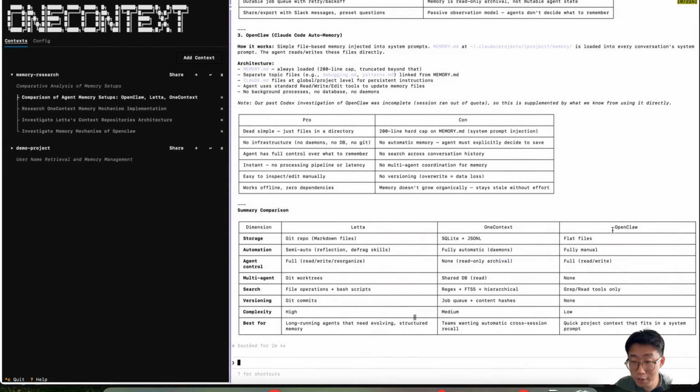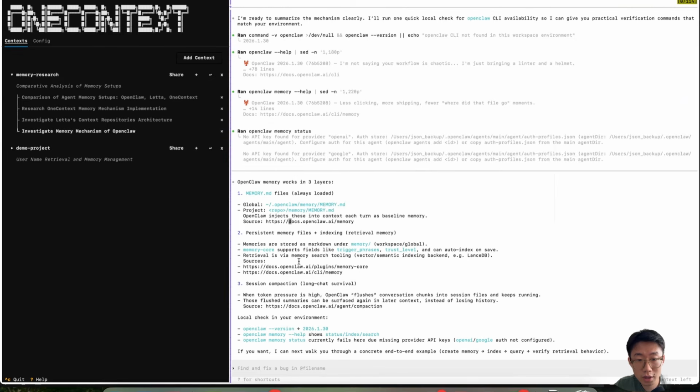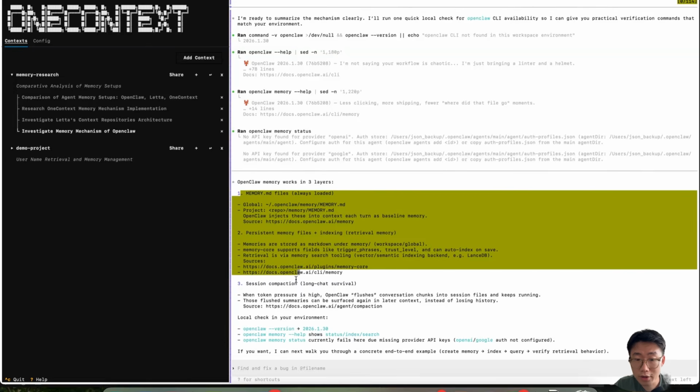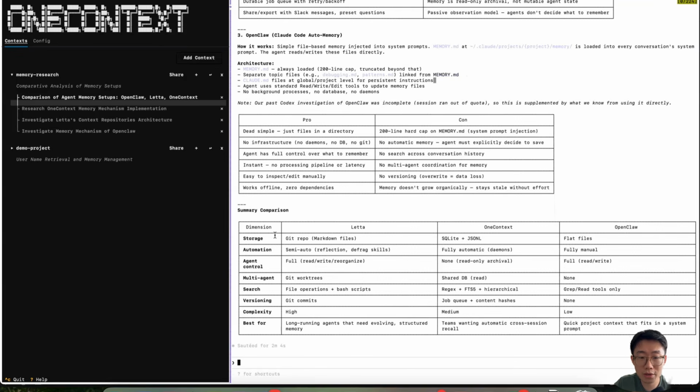Even though it does seem to make some mistakes, for OpenClaw somehow it says .claw/project/memory, which is not exactly true. Let me check if it's because we researched the wrong thing. Oh no. Okay, looks like there's something wrong with retrieval, probably because Cloud Code also has its own memory, but I'm sure this can be improved. What's really cool is that you can see this is a very effective way for the agent to retrieve that and look at what has been done collectively, not just in one session, but across all the sessions.